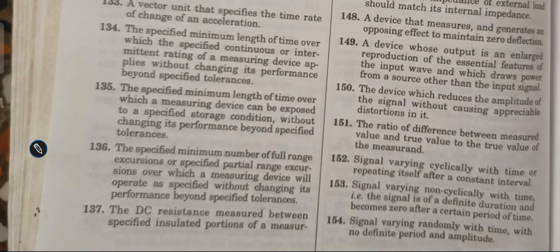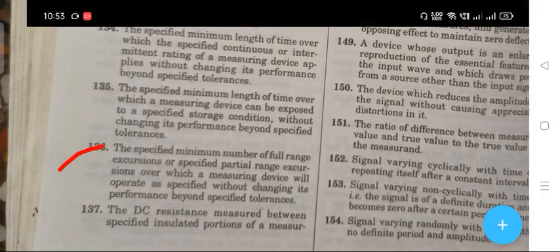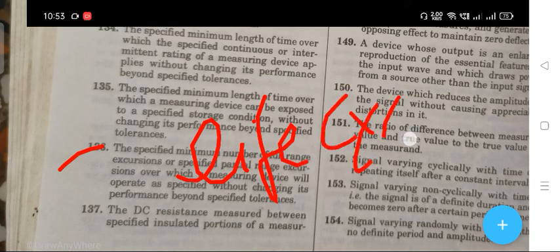The next question is 136: the specified minimum number of full range excursions or specified partial range excursions over which a measuring device will operate as specified without changing its performance beyond specified tolerance. The right answer is life cycling.